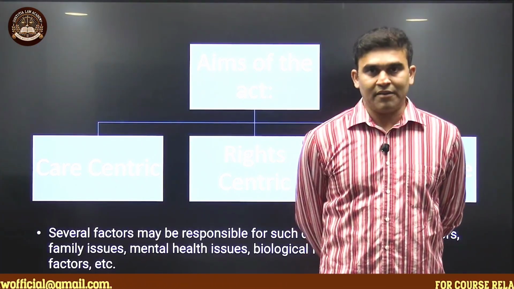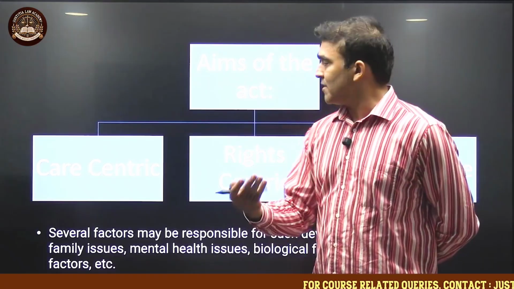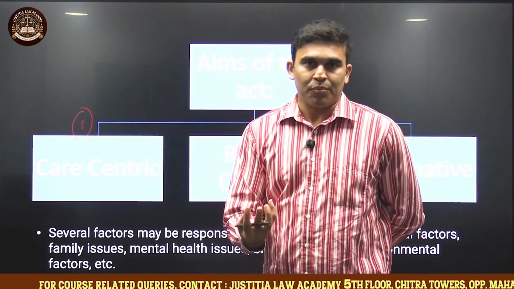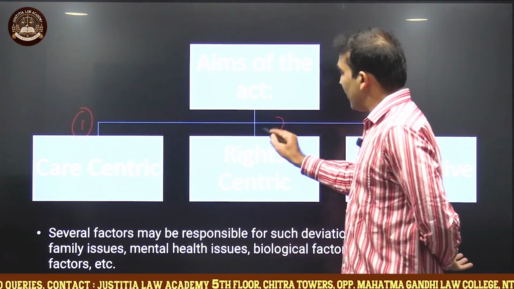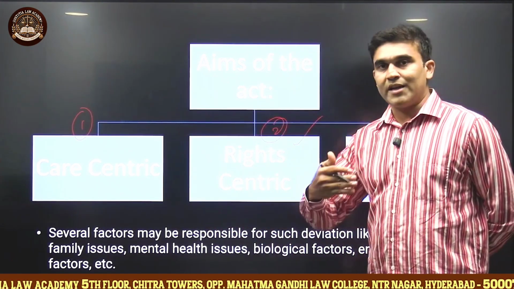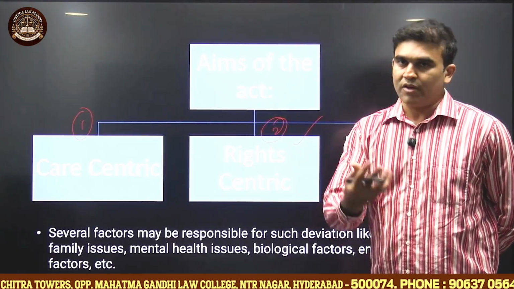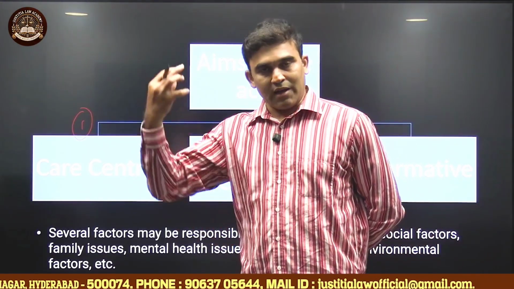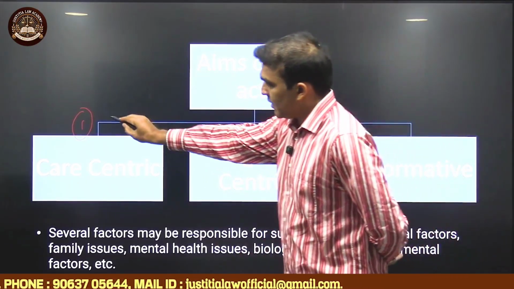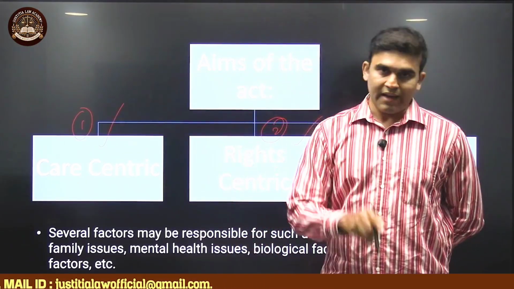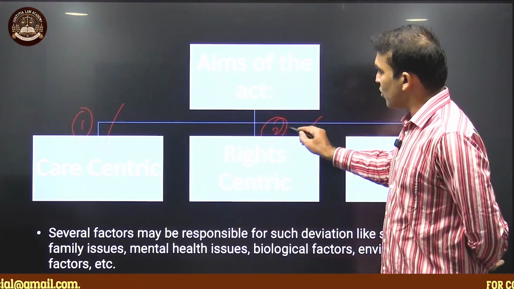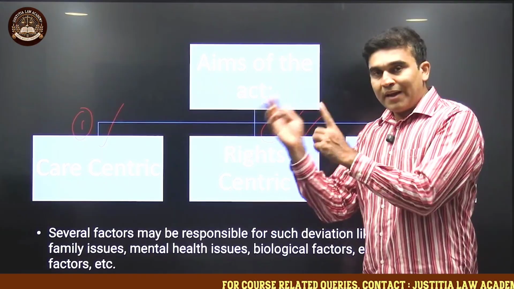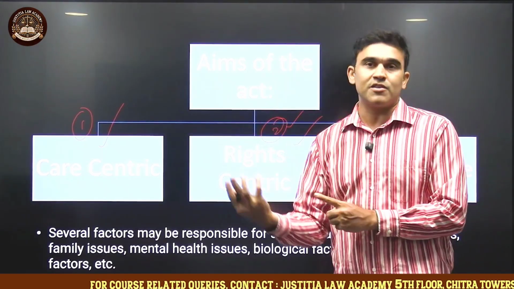The aims of the act can be classified into care centric, means the provisions for children's care, and rights centric, or rights of the child centric. We all know that our constitution accords certain rights to children. So the aim of the act is, first, to provide care to the children. Then it also is going to uphold the rights of the child which are guaranteed by the constitution and also by the different legislations of our country.